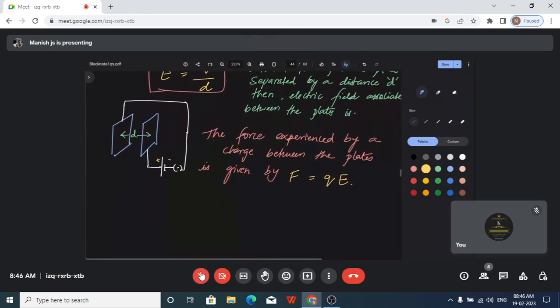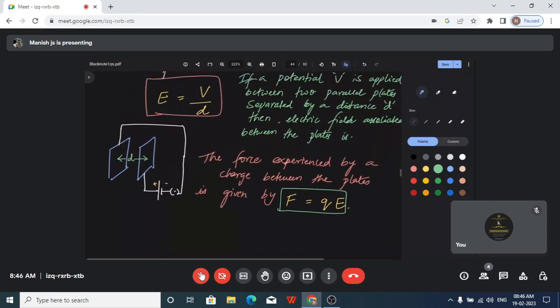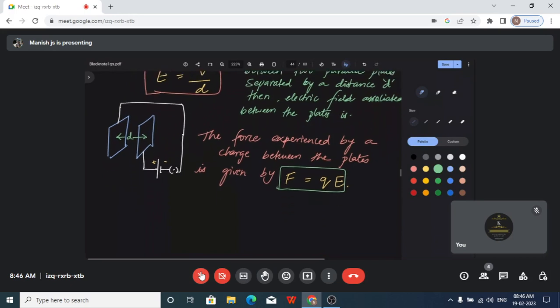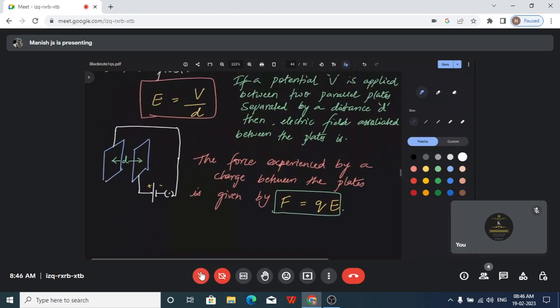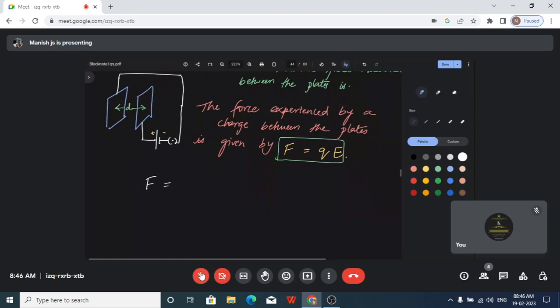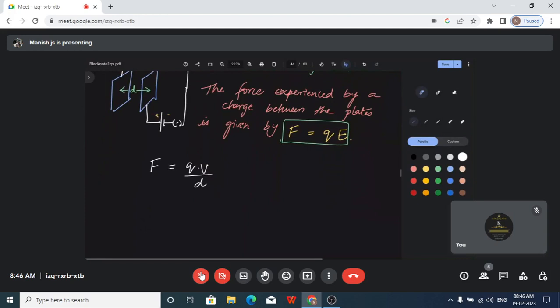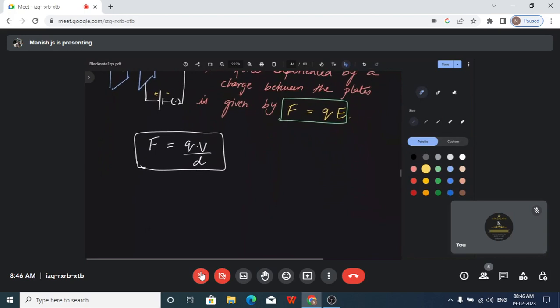So F is equal to Q into E, where F is the force, Q is the charge, and E is the electric field associated between the plates, because when we apply potential there is an electric field also being associated. We already saw this in current electricity; I have taught you, you can refer to that module as well. So if we substitute the earlier formula here, we get F is equal to Q V upon D. This is an important relation which we use for solving numericals, quite useful.